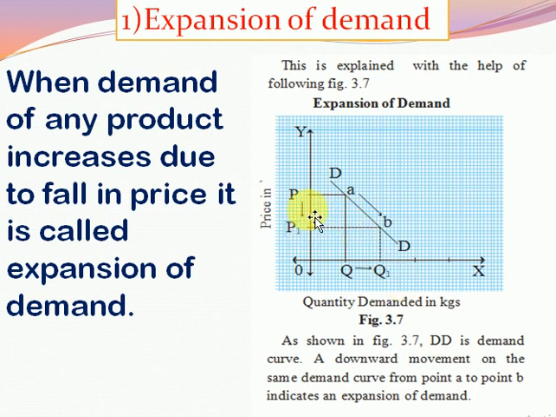When price increases to P, demand decreases to Q. Now with the help of that we can say that the demand will change only due to change in the price of the commodity. But here we have to see the expansion of demand, meaning increase of demand. When demand increases due to decrease in the price of any commodity or product, then it is called expansion of demand.